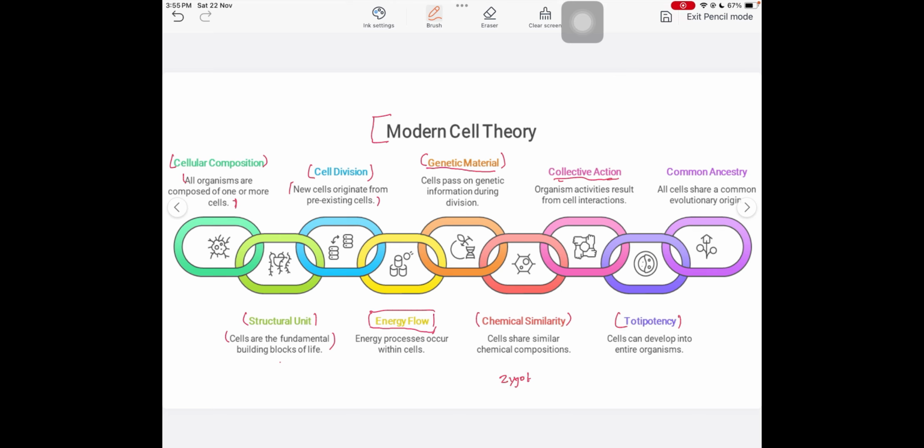Talking about totipotency, a zygote is formed after fertilization, and that zygote finally forms a baby. And that baby grows up into an adult. So fertilization involves two haploid cells which fuse to form a single cell, a zygote, and that cell divides continuously to form a baby, and finally that baby grows into an adult.